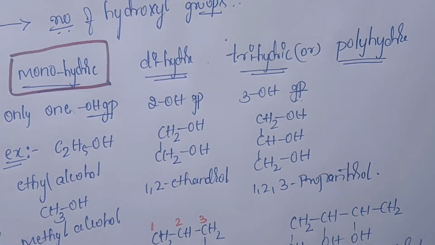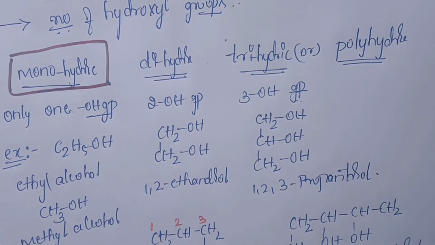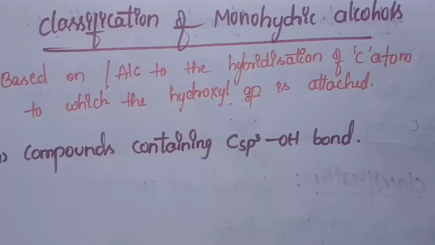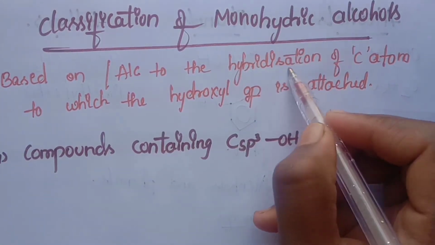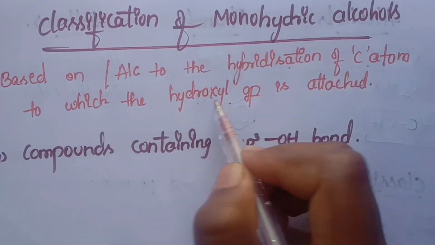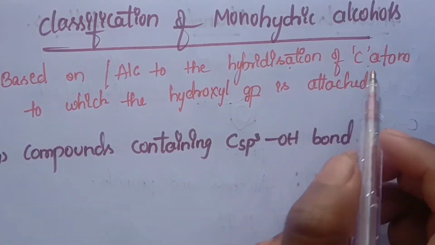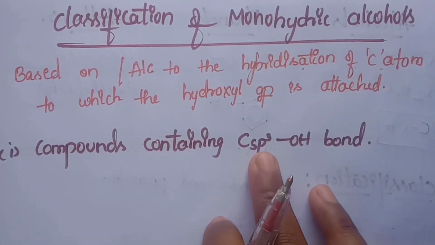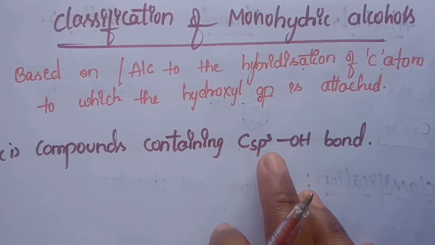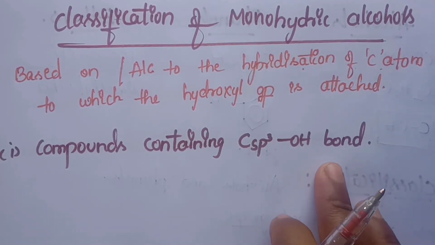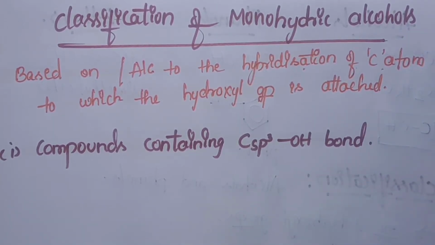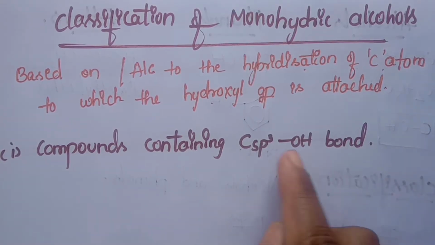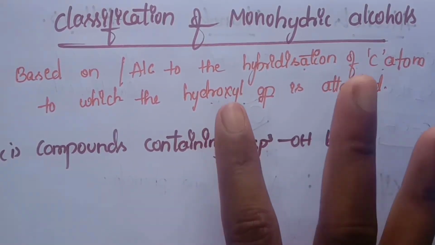Let me move on to the classification of monohydric alcohols according to the hybridization of the carbon atom to which the hydroxyl group is attached. The first classification is compounds containing a carbon having sp3 hybridization, with the OH attached to that carbon.